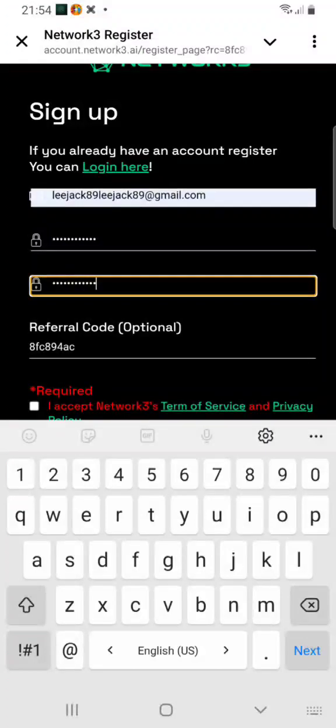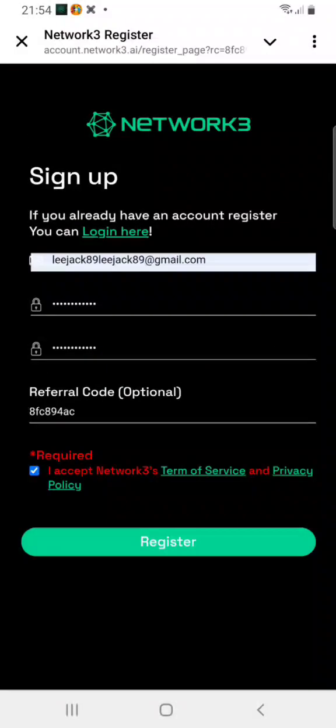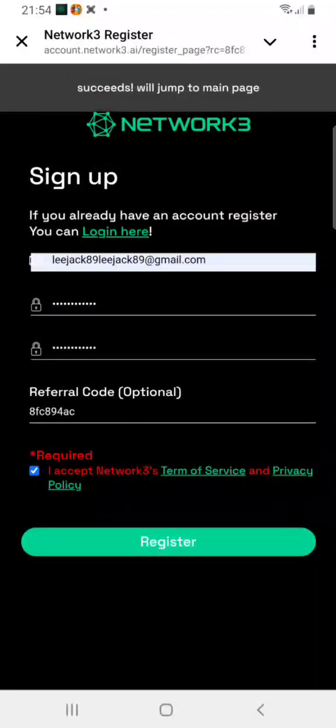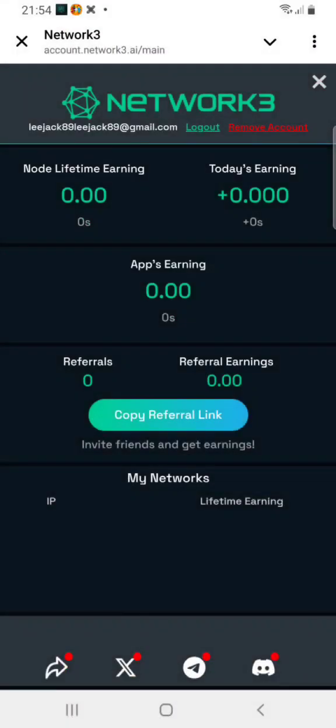Okay, set password and confirm password and fill up the referral code. You stick here. Okay, and press register. Okay, already registered.